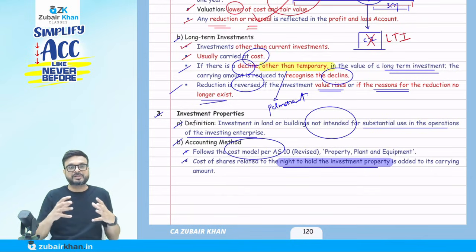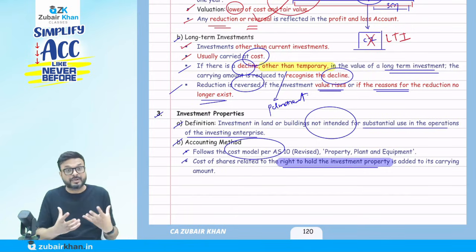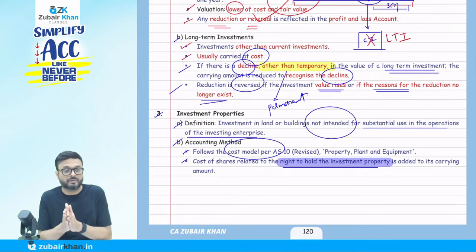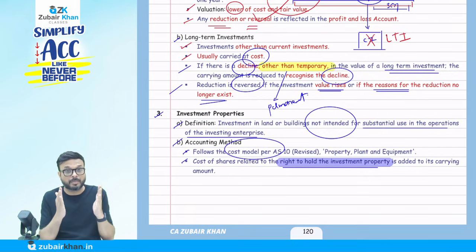Suppose you purchase the property for 10 crore, but you have to purchase shares of 50 lakh, which is mandatory as per the rule. So 10 crore plus 50 lakh is 10.5 crore. That will be the cost of this investment in property.